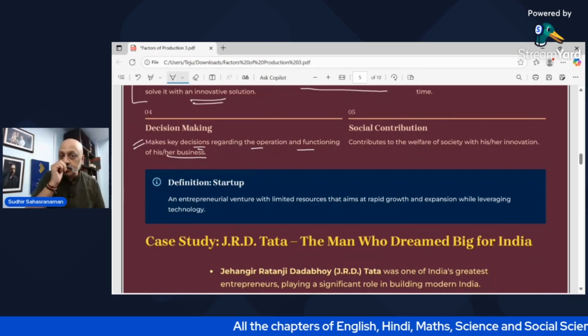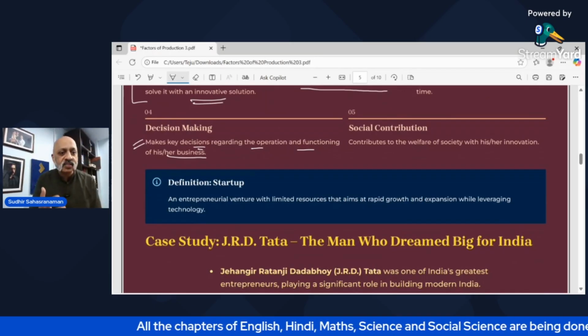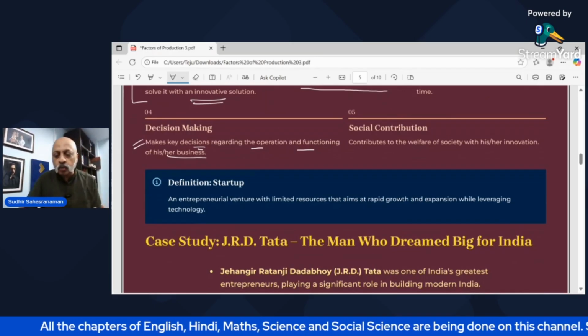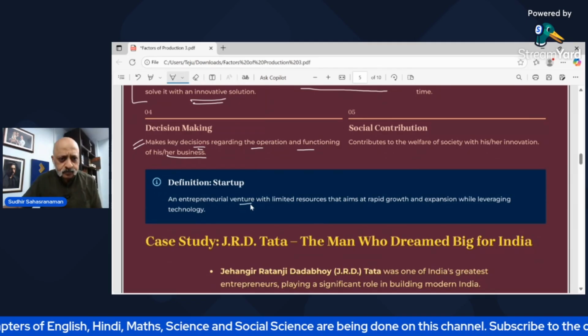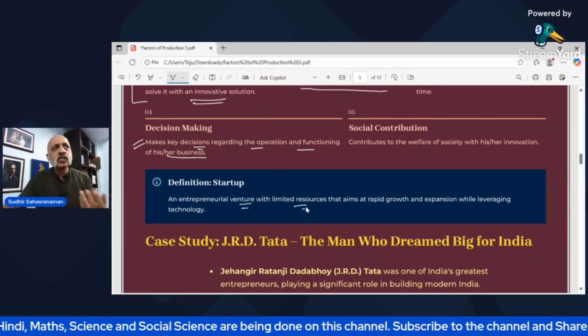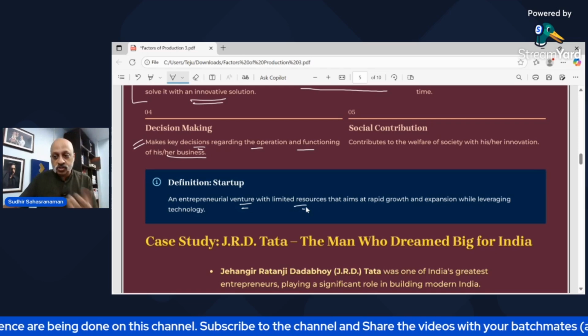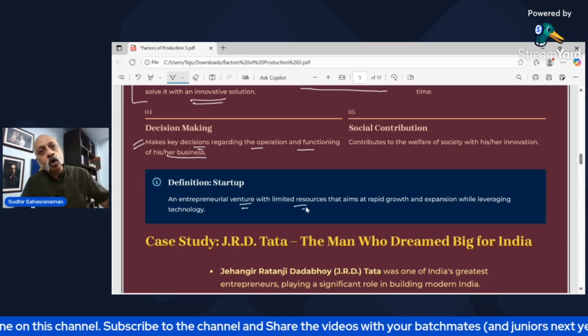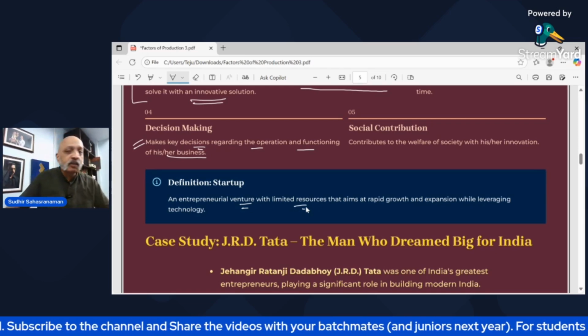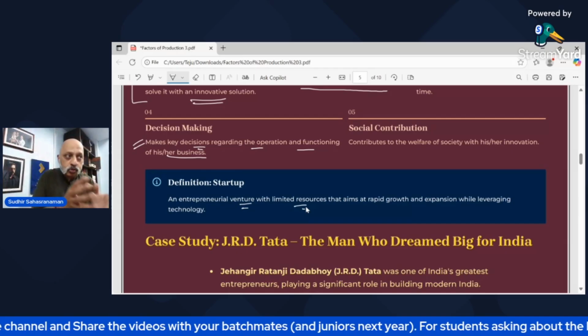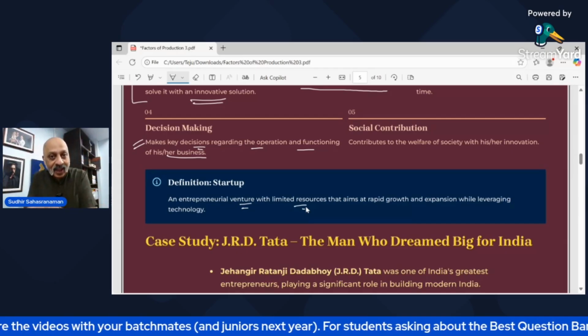So what is the definition of a startup? A startup is an entrepreneurial venture with limited resources, because a startup always starts small. You don't have major resources, right? You can't put all your money into it. Your family and friends may not give all their money to you. So it will start small with limited capital, right?